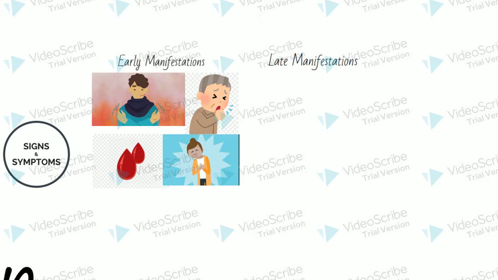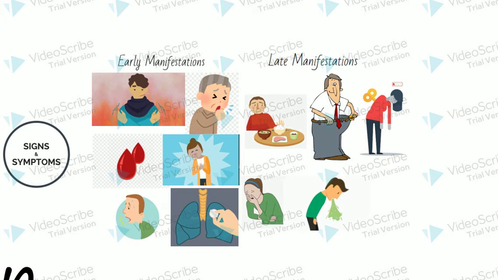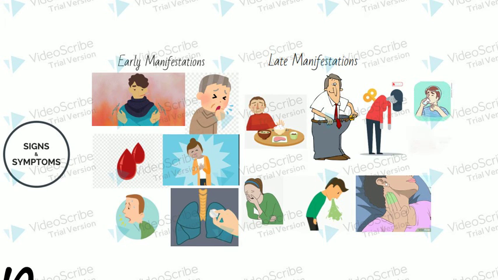We may also see chest pain, dyspnea, and an oscillatory wheeze if bronchial obstruction is present. The later manifestations include many nonspecific systemic symptoms such as fatigue, weight loss, anorexia, nausea, and vomiting. Palpable lymph nodes may be felt in the axilla or neck. With continued spread of the malignancy, we may see dysphagia, unilateral paralysis of the diaphragm, superior vena cava obstruction, chest pain, shoulder pain, and even bone pain.